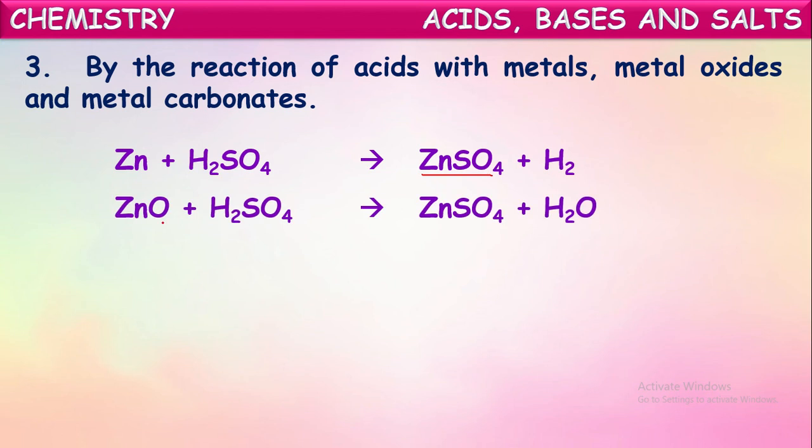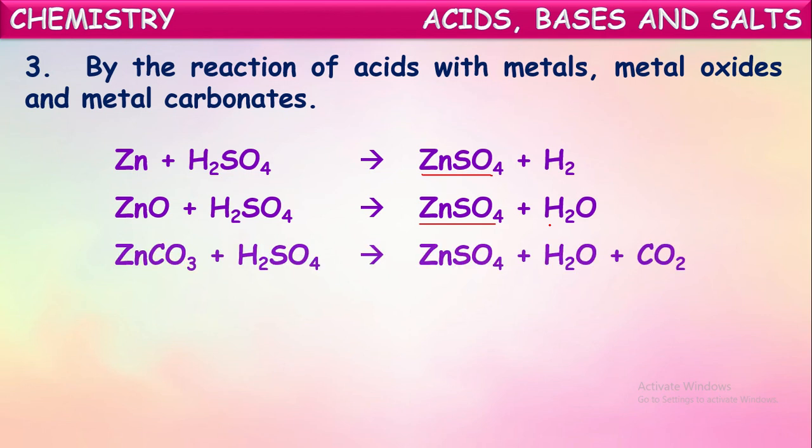Zinc oxide. Zinc oxide on reaction with the same acid again forms the same salt along with water. If you see metal carbonate, zinc carbonate, on reaction with sulfuric acid, it forms zinc sulfate salt along with water and carbon dioxide. In this way, when acids react with either metals or metal oxides or metal carbonates, they form respective metallic salts.